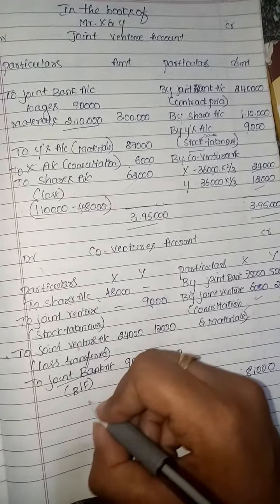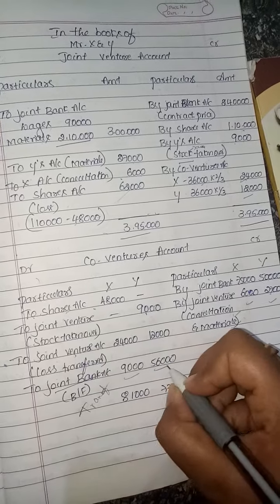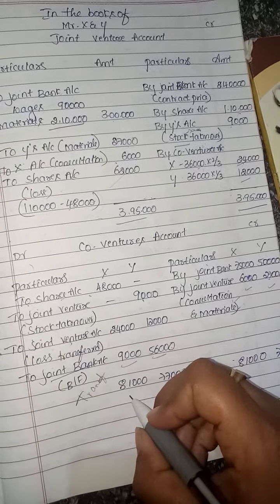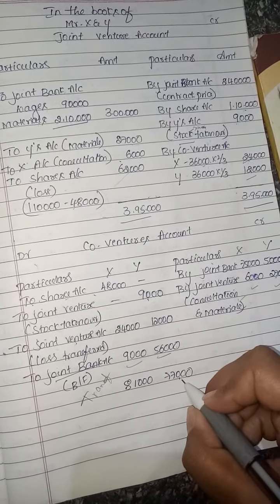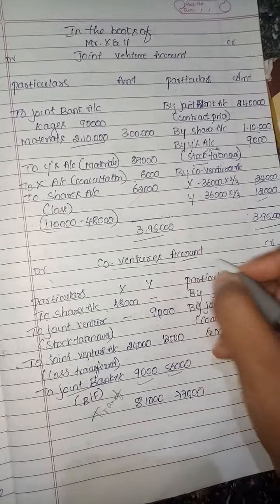The difference in figure will be transferred to the joint bank account, 9,000, 56,000. The total of X is 81,000. Total of Y is 77,000 in the co-ventures account.